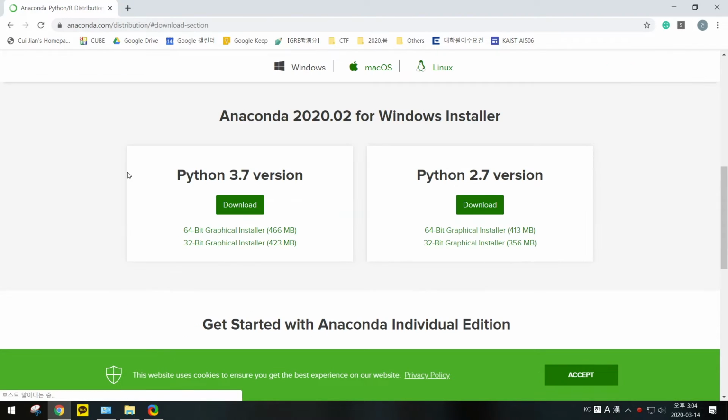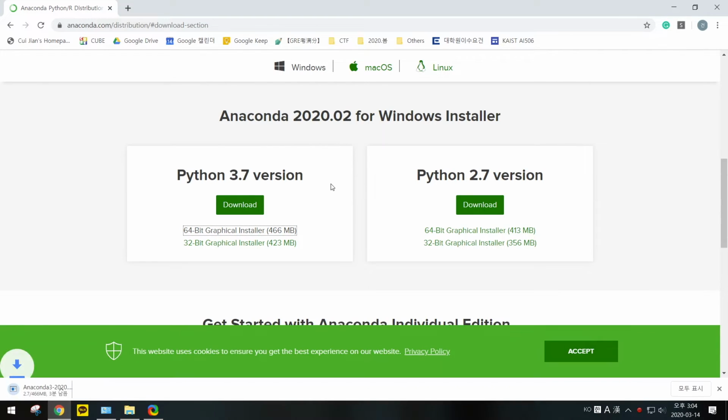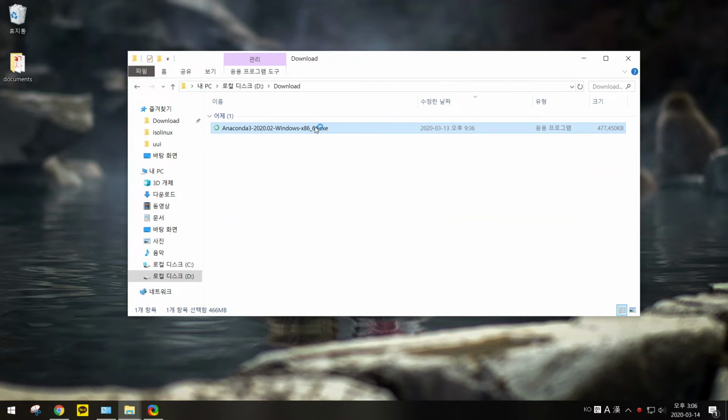Click the Download and choose Python 3.7 and 64-bit graphical installer. If your system is 32-bit, then you have to choose 32-bit graphical installer here. Then you will see that Anaconda is downloading now.